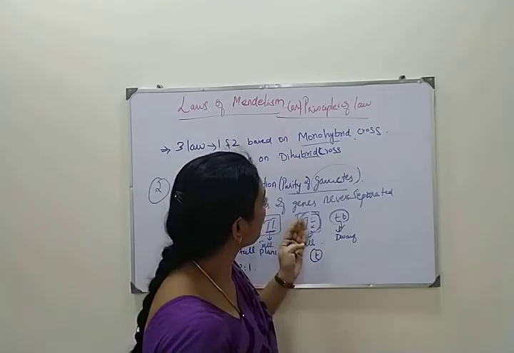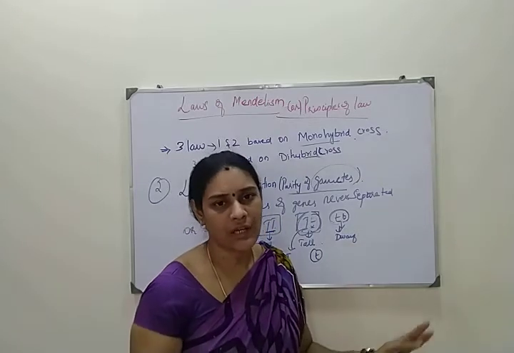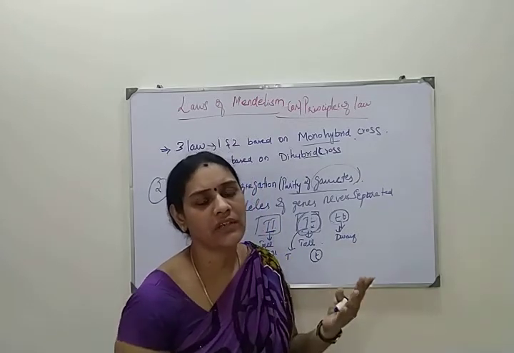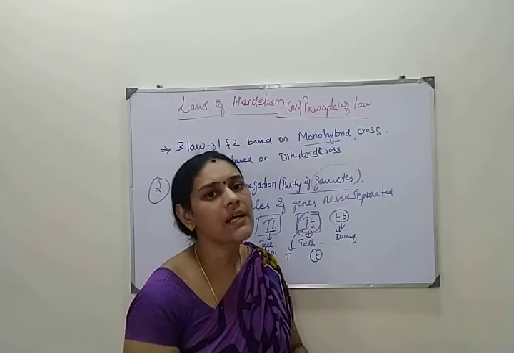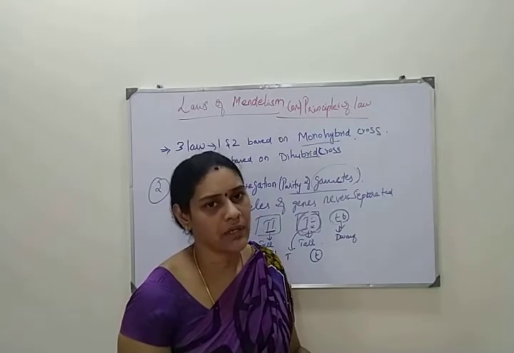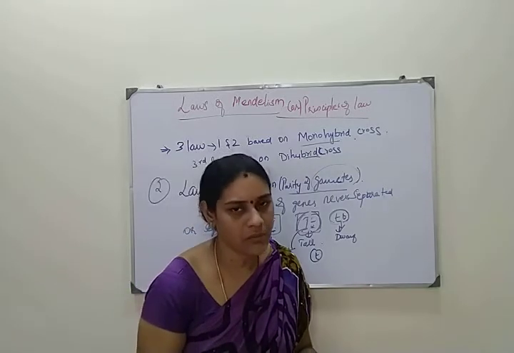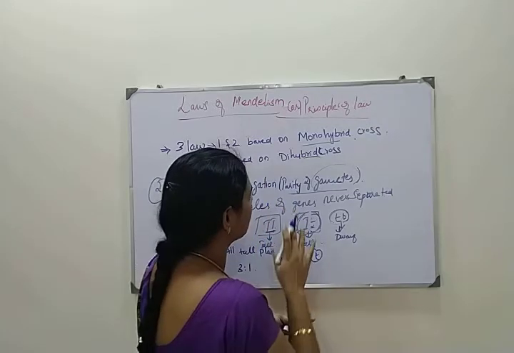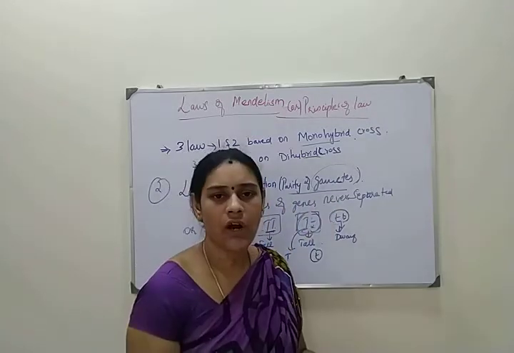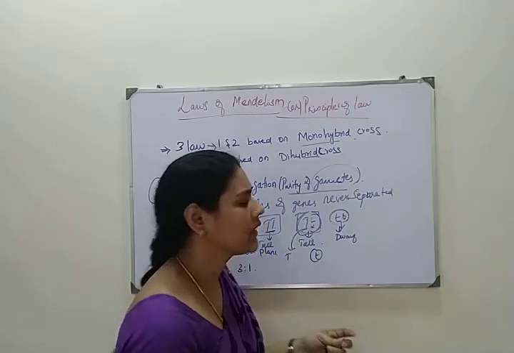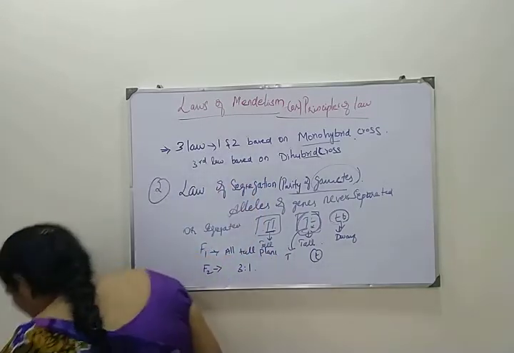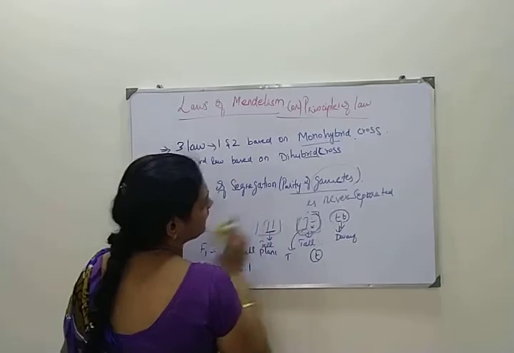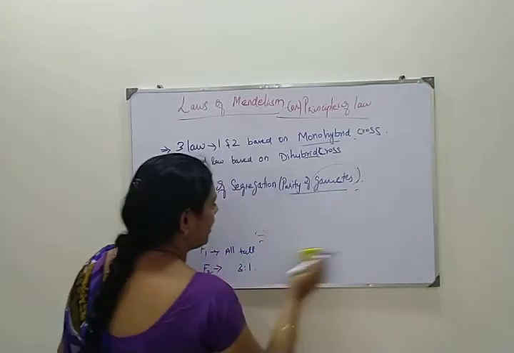They are also telling that gametes are never hybrid. Since a gamete receives only one factor, one allele, gametes are never hybrid. Did you understand what I am telling? Yes. So this is the law of segregation and the purity of gametes. Another thing is the homozygous parent and the heterozygous parent, which you should know in continuation of this law.